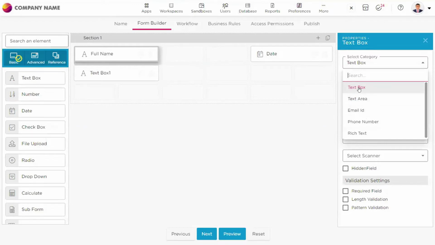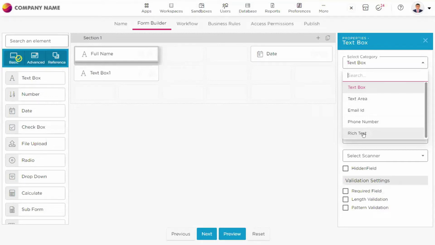If you want a normal text box, or if you want a text area, maybe if you want the user to enter a large amount of text, for example a home address or permanent address, then in that scenario you can use text areas. And then there is email ID, and then there is phone number, and then there is rich text editor.